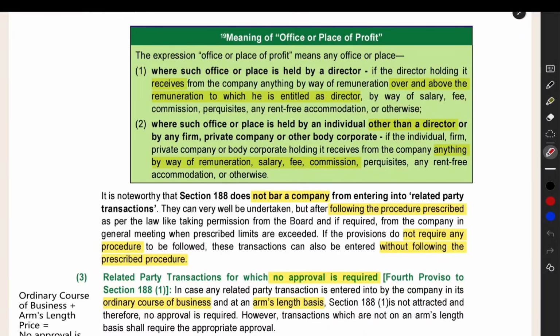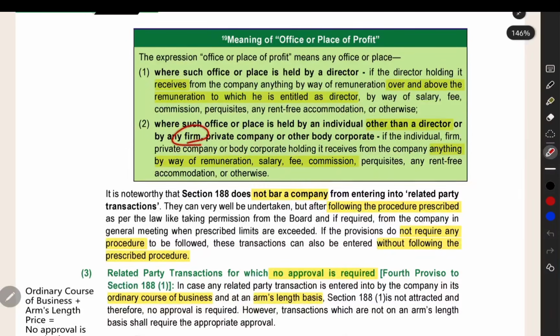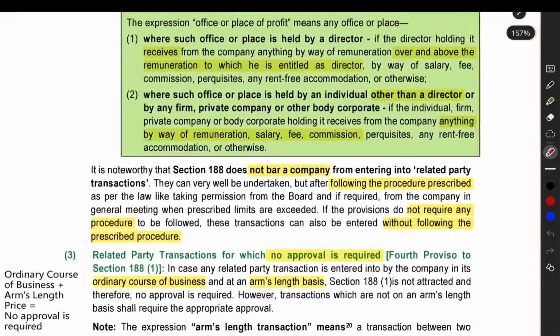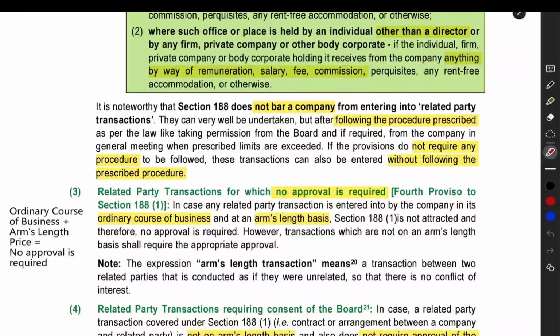If you are giving such a job to a director and he is getting more remuneration over and above the remuneration which he would normally get as a director, then that will be office or place of profit. The next thing is, if you are giving that job to a person other than a director, whatever you give by way of remuneration, salary, fee, everything will be considered, and such a position will be called office or place of profit. The second point will be applicable even if you are giving such place of profit to a firm, private company, or any other body corporate. First thing is only for a director. Second one is an individual other than a director, and these persons also, if you are giving the office or place of profit to them, with some kind of remuneration, then it will be covered under office or place of profit.